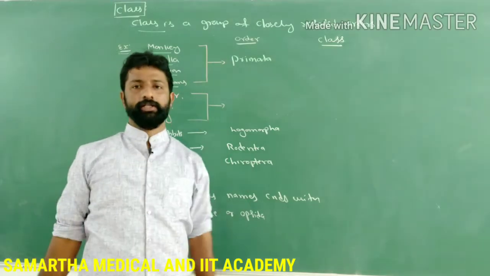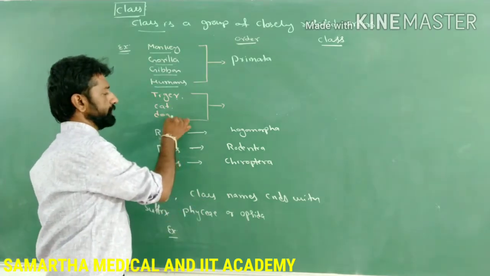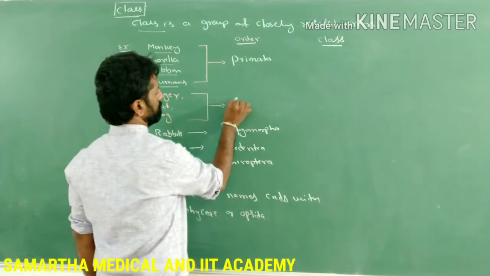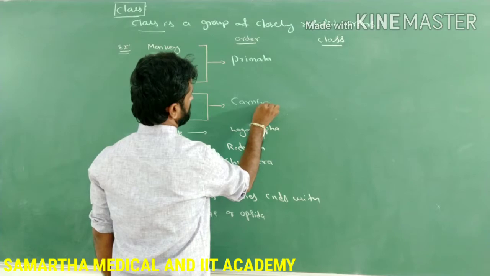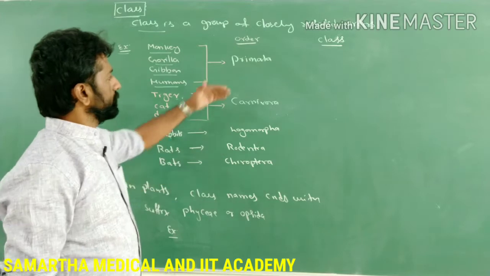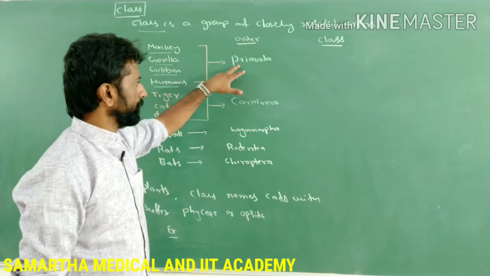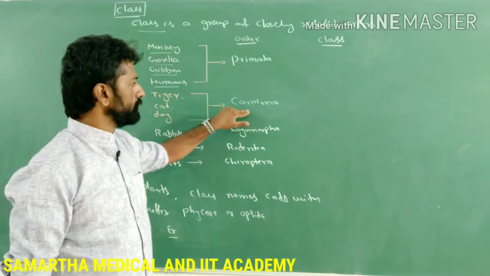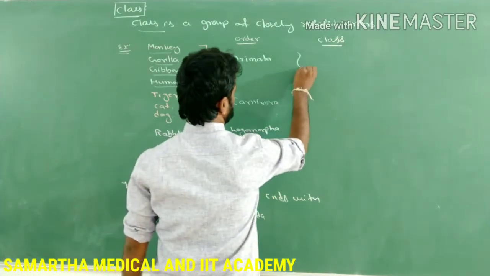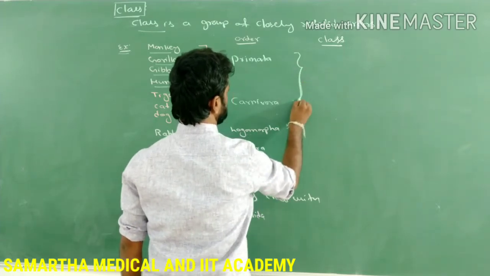Like that, organisms such as tiger, cat, along with a dog, belong to the order called Carnivora, because they are flesh-eating animals. So these organisms' orders are different. Some of the organisms belong to Primata here, and some belong to the Carnivora order, different orders.